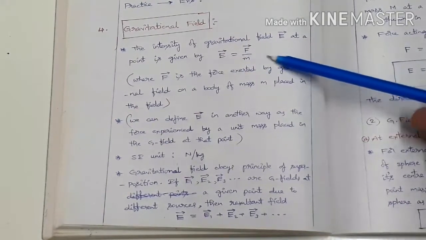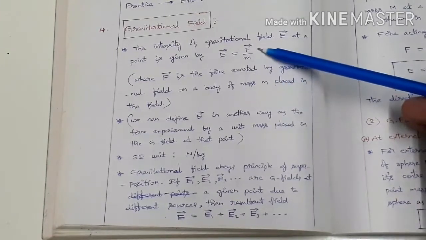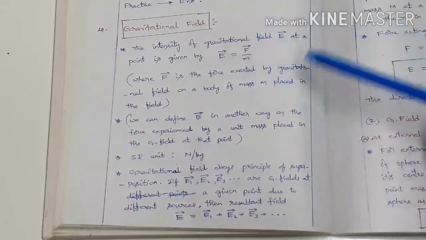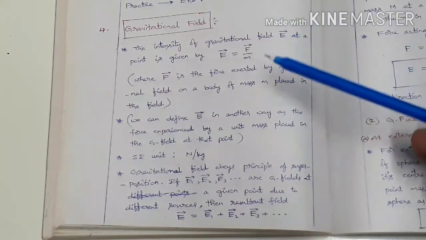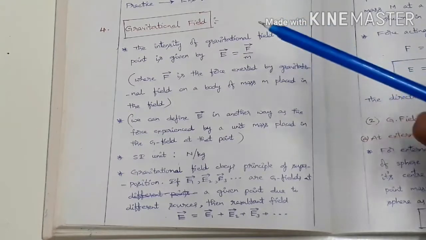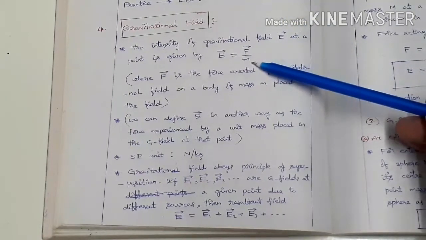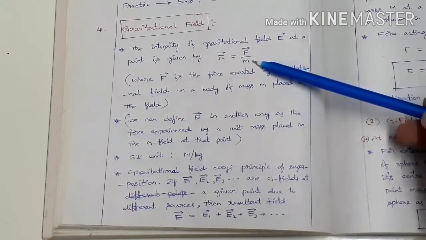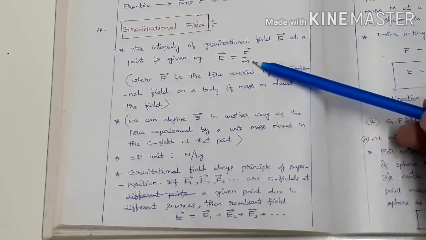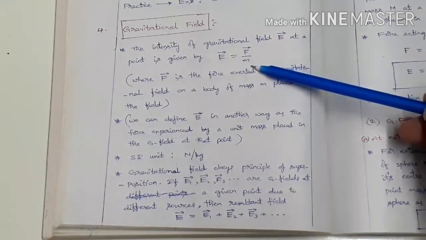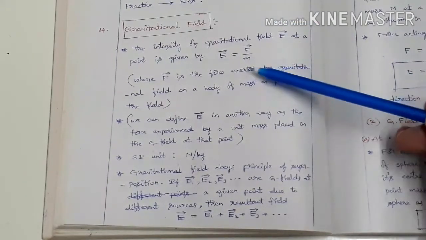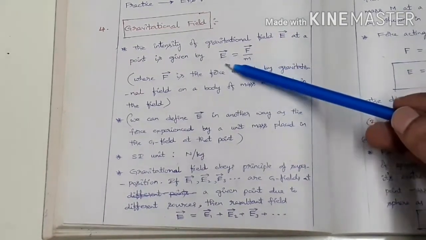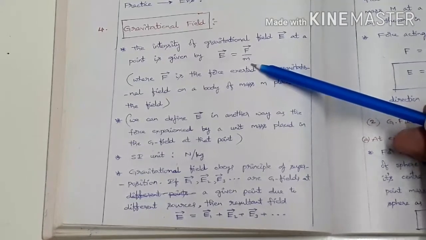So what is the meaning of it? It is nothing but the total force acting on the mass M placed at that point. In the gravitational field, at the point where you are going to find the gravitational field intensity, there we put a point mass M. Now we find the force acting on this point mass M. So the force per unit mass gives us the gravitational field intensity at that point. This is mathematically expressed as E bar equal to F bar by M.